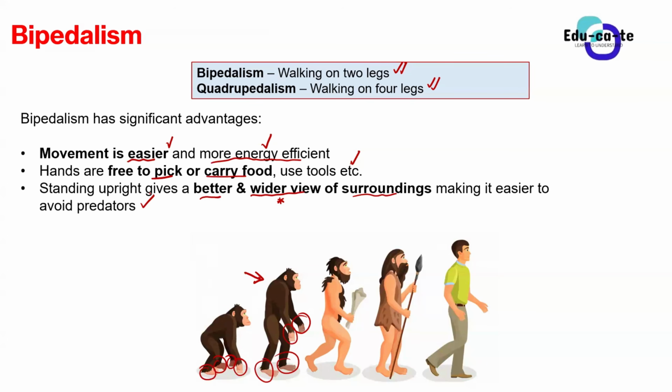But if we were to have quadrupedalism, if we were to walk on four legs in total, then we would not be able to stand upright to see a wider view, a bigger area, the surroundings as a whole, which would make us easily attacked by predators. Let's just say there are predators coming, or animals that want to kill us. All of those are easier to spot if you are standing upright and walking on your two legs. But if you're not walking on your two legs, that is going to give you a problem because you won't be able to see any of the surroundings.